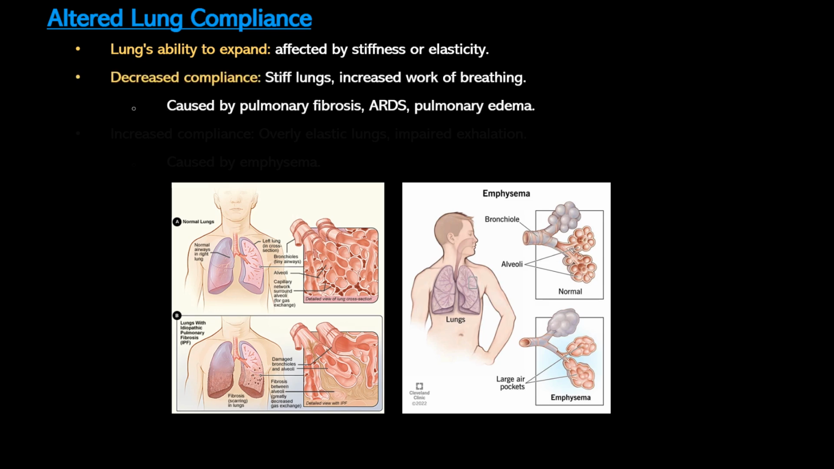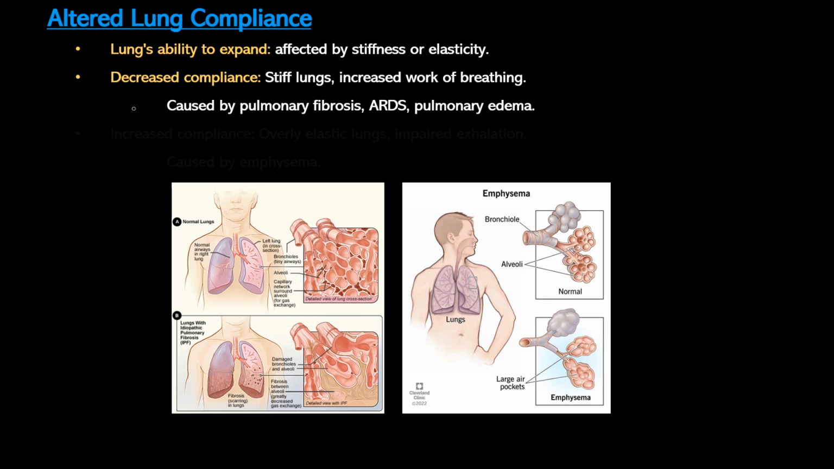Decreased lung compliance occurs when the lungs are stiff and resist expansion, requiring more effort to breathe. A good example of this is something like acute respiratory distress syndrome, which is a severe inflammatory condition causing alveolar collapse due to fluid accumulation and surfactant dysfunction. This results in rapid onset dyspnea and refractory hypoxemia.